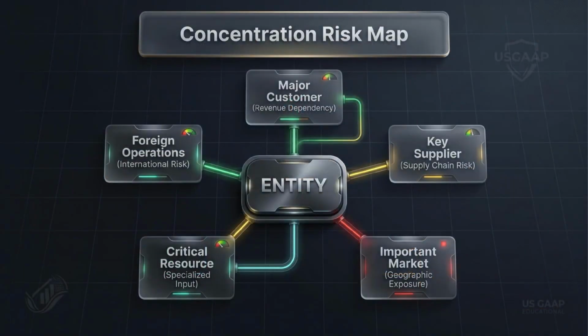Concentration risk is about dependency. A company may depend heavily on one customer, one supplier, one market, one critical input, or operations in one foreign location. That dependency can create vulnerability even when current performance looks strong. Under ASC 275, concentration disclosure focuses on reasonably possible disruption and severe impact. For major customers, remember the special assumption: loss of the customer is treated as reasonably possible, even if management believes the relationship is currently stable.